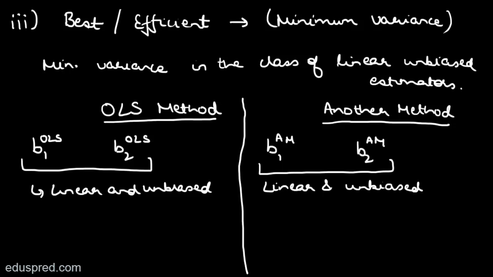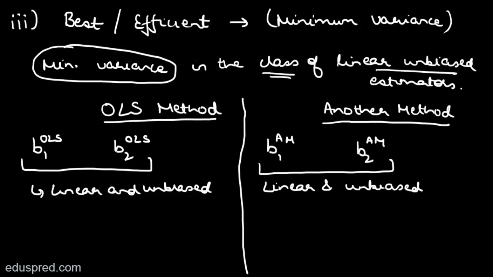So in this third property, we are saying that the OLS estimators have minimum variance in the class of linear unbiased estimators. Even if you find some other methods apart from OLS that give you estimators which are linear and unbiased, we would still prefer OLS estimators because they will have less variance as compared to those estimators.